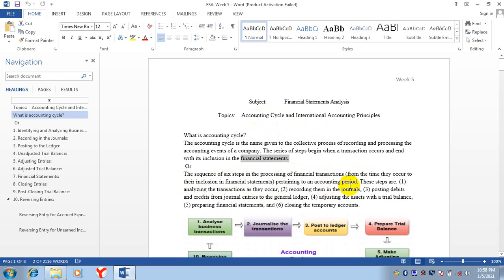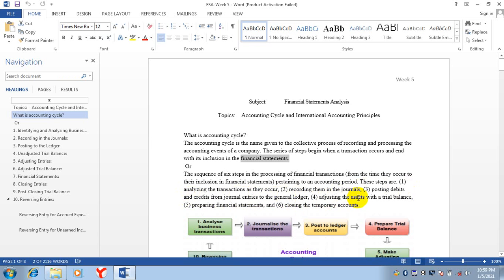Pertaining to an accounting period, this will relate to one accounting period. These steps are: analyze the transactions as they occur. The first step is we will analyze the transaction. Then we will record these transactions in the journal. Then post debits and credits from journal entries to the ledger.